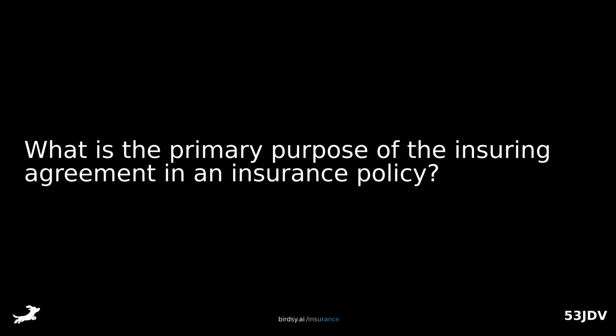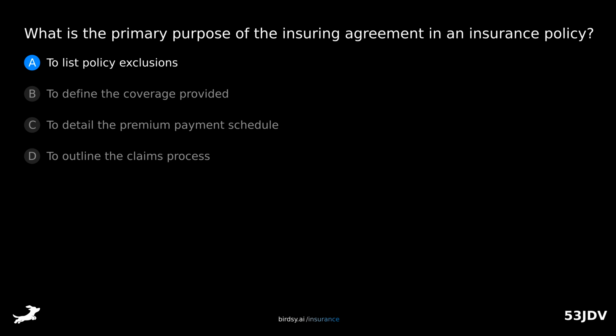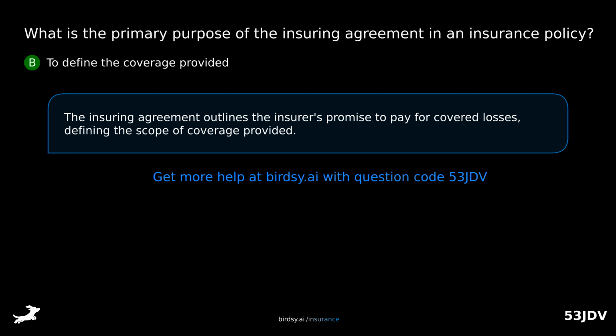What is the primary purpose of the insuring agreement in an insurance policy? Is it A, to list policy exclusions, B, to define the coverage provided, C, to detail the premium payment schedule, or D, to outline the claims process? The answer is B, to define the coverage provided. The insuring agreement outlines the insurer's promise to pay for covered losses, defining the scope of coverage provided.